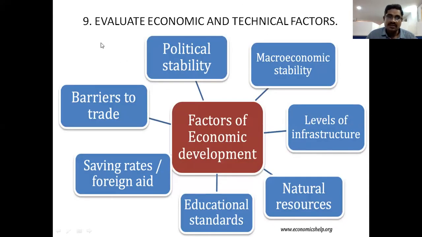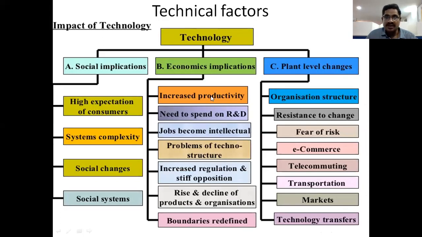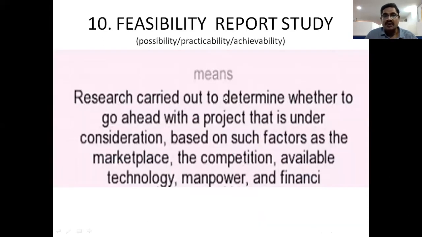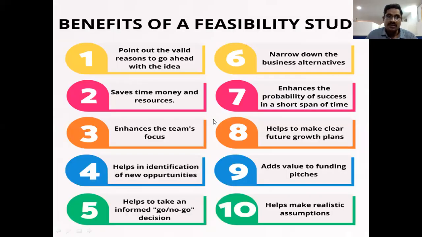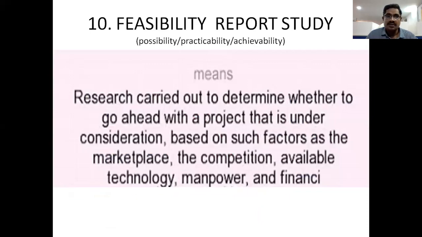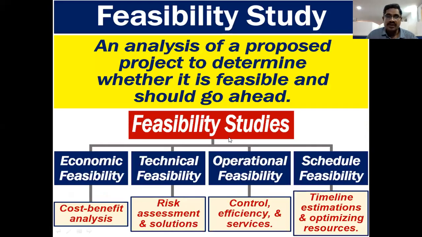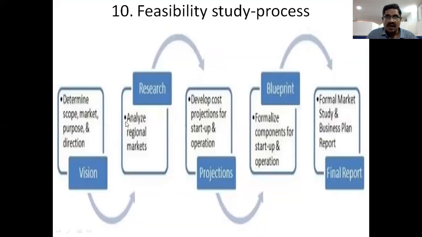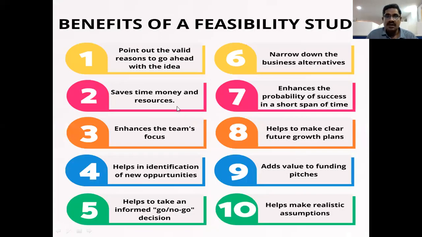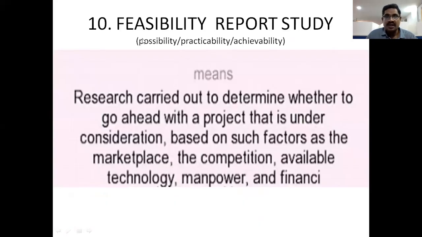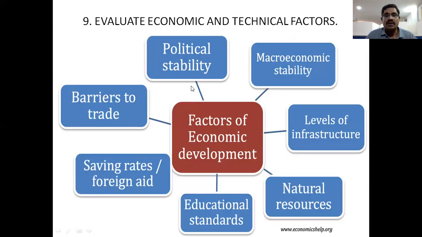So today's class covers these two slides, and the next and last topic of the 6th unit is the feasibility study report. Here we have the slides on feasibility study report: feasibility study types, the feasibility study process, and the benefits of a feasibility study. These subtopics we need to discuss under the feasibility study report. First of all, coming to the ninth topic, evaluate economic and technical factors.